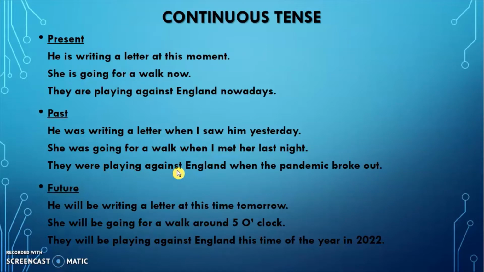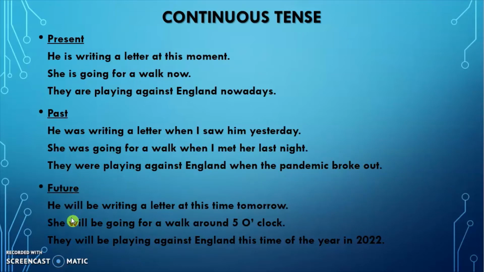They were playing against England when the pandemic broke out. So when this happened, again broke out is in past tense, and when this happened something else was happening also, something else was going on also. So they were playing against England, जैसे पाकिस्तान की टीम इंग्लैंड के साथ खेल रही थी जब पेंडेमिक ब्रेकआउट कर गया. So this is your giveaway. This is the clue that this past thing happened and then something else was also happening.